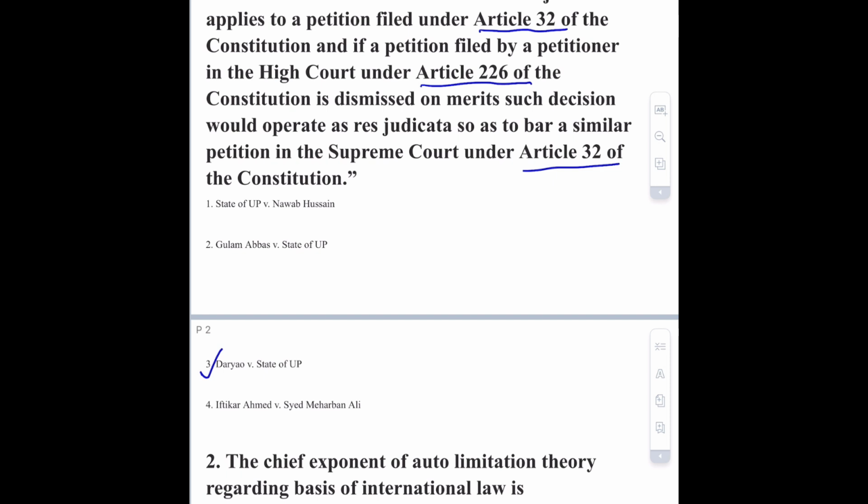This was the case of 1961, and in this case it was established that a party can't file a petition under Article 32 of the Constitution of India for the same issue that was dismissed by the High Court under Article 226. This is because the principle of res judicata applies to writ petitions filed under Article 32 and 226 both.